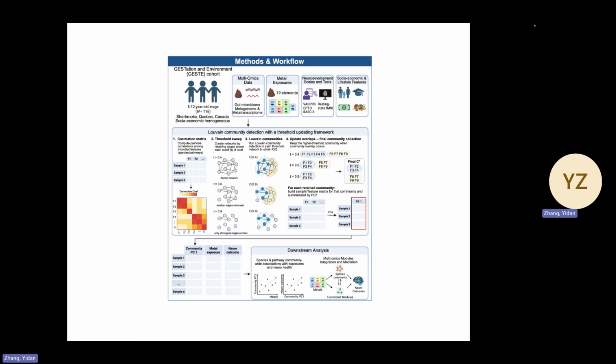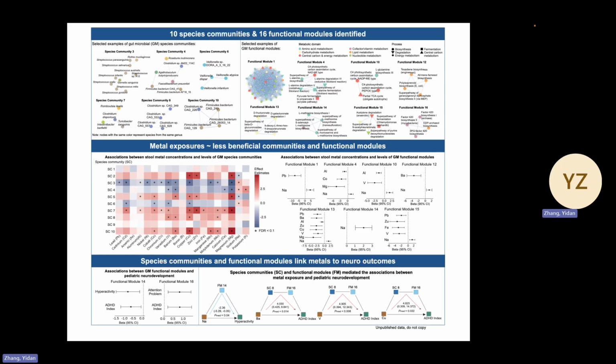Each community and functional module was summarized using the first principal component. And then we will do downstream analysis to assess their associations with metal exposure and neural health. From this framework, we identified 10 species communities and 16 functional modules, and within the communities, we can see the species often share similar taxonomy or functional roles, such as short-chain fatty acid production, and pathways within the same modules were also functionally related, supporting the idea of coherent ecological units existing in the gut microbiome.